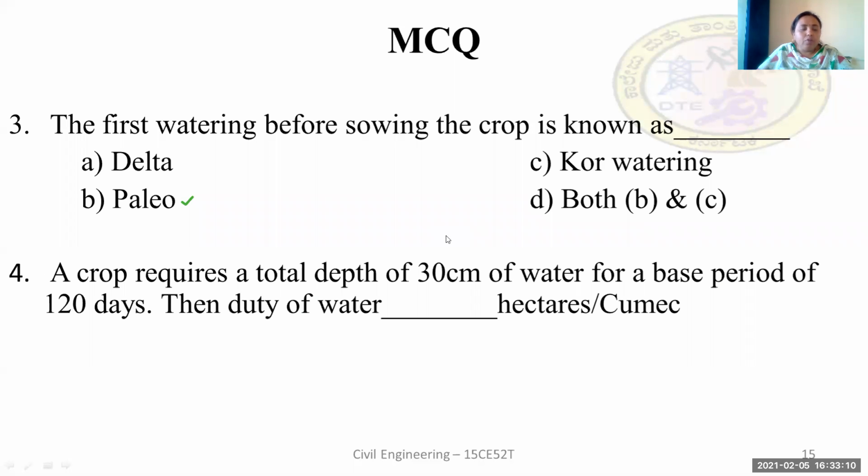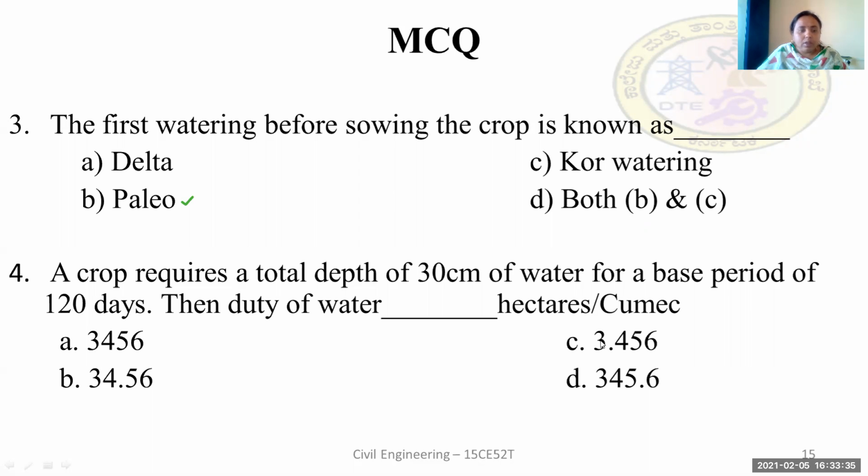Now coming to the fourth question: a crop requires a total depth of 30 centimeters of water for a base period of 120 days. Then the duty of water is equal to dash hectare per cumec. The options are A 3456, B 34.56, C 3.456, D 345.6.